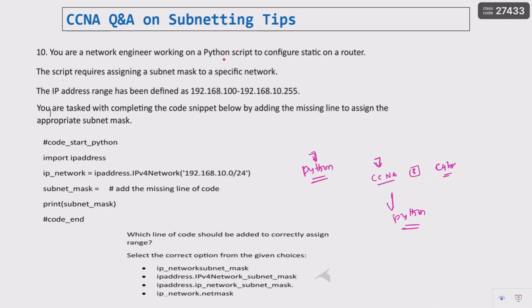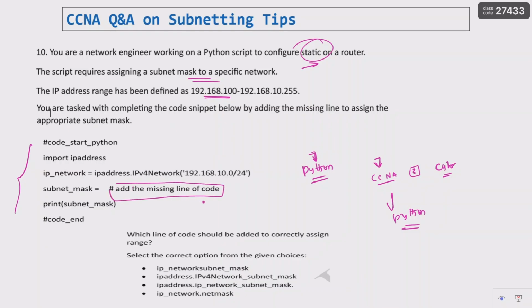You are a network engineer working on a Python script to configure static routing on a router, on a layer 3 router. The script requires assigning the subnet mask to the specific network. So what they are telling us is that we need to assign the subnet mask to the specific network. So what code do we need to write? The IP address range has been defined, this is the range they have given. You are tasked with completing the code snippet below by adding the missing line to assign the appropriate subnet mask. So they have given this code, and they are asking you to add the missing line of code.